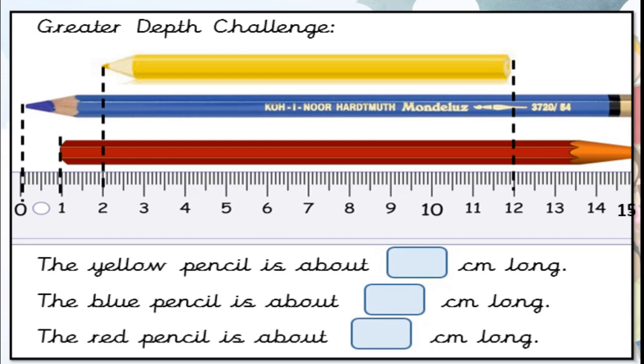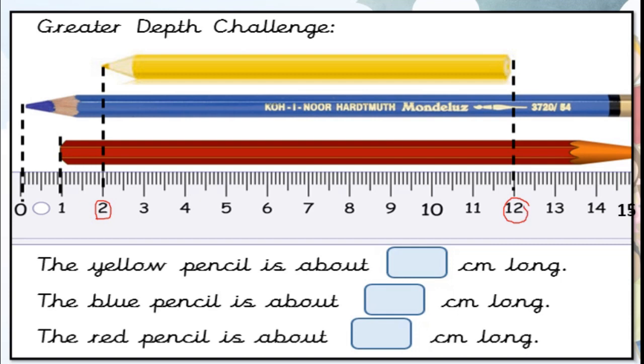Now greater depth challenge. See here. Here you can see three pencils. Yellow color pencil, blue color pencil and red pencil. And some one scale is drawn down, correct? And some fill in the blanks they are given. We have to fill the blanks with proper numbers. Okay. Now first one is the yellow pencil is about dash centimeter long. Okay. Now see the yellow pencil. It started from 2. Correct. It started from 2 and it ended at 12.